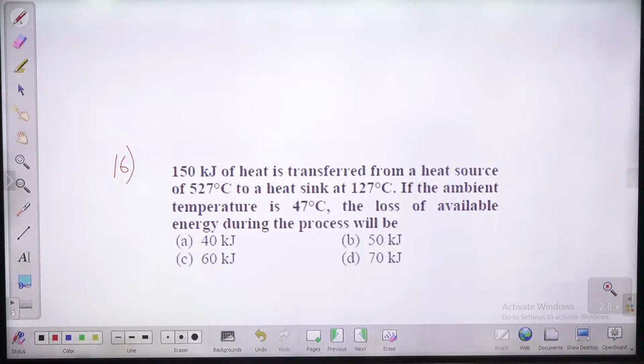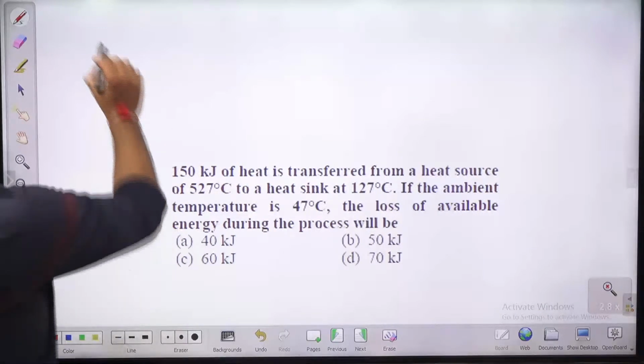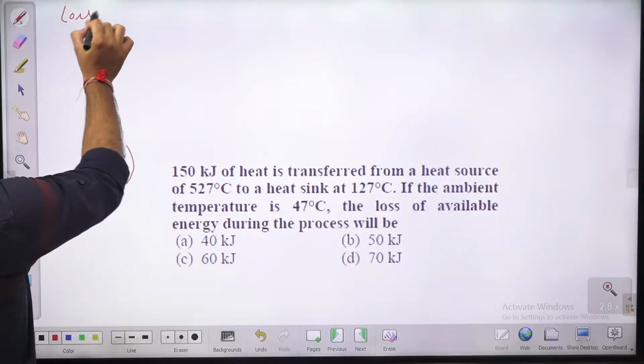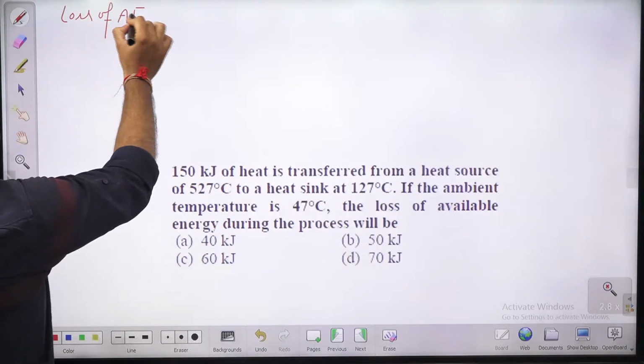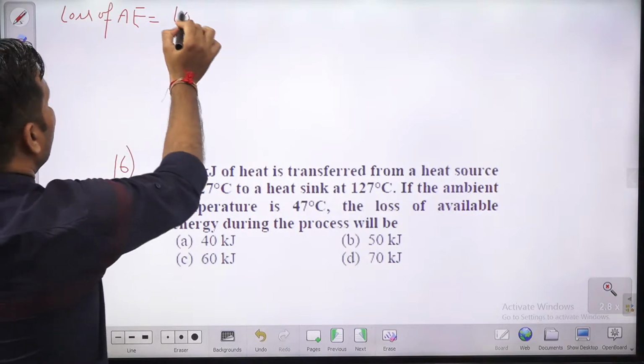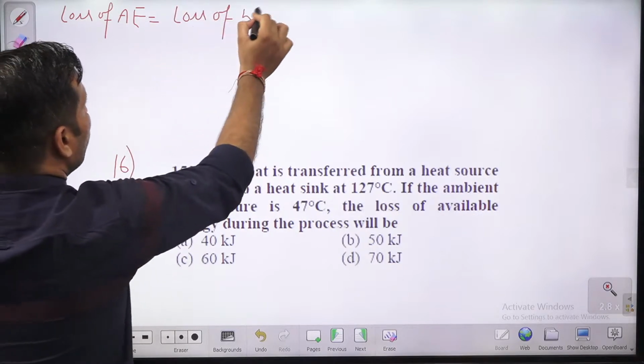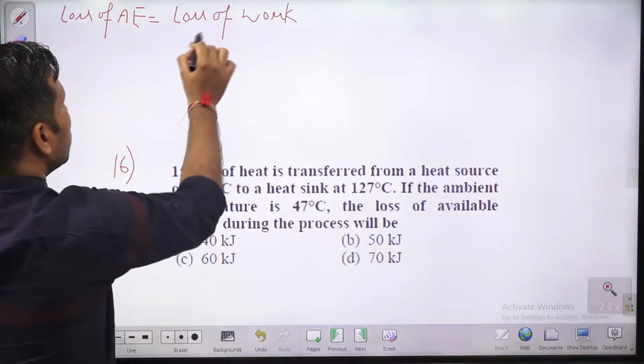150 kilojoule of heat is transferred from a heat source of 527 degrees Celsius to a heat sink at 120 degrees Celsius. The ambient temperature is 47 degrees Celsius. The loss of availability. Guys, what is this loss of availability? Loss of available energy. It is nothing but loss of work potential.